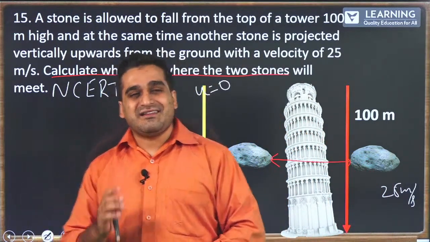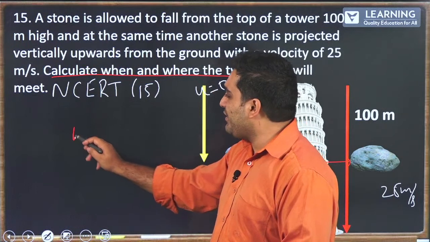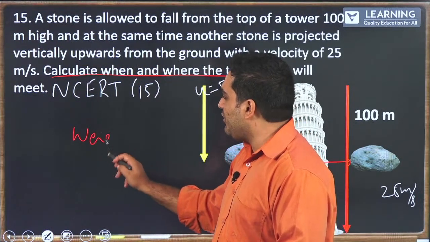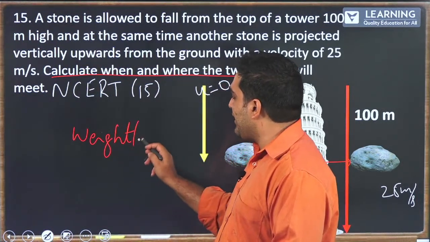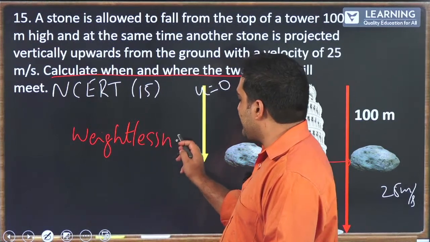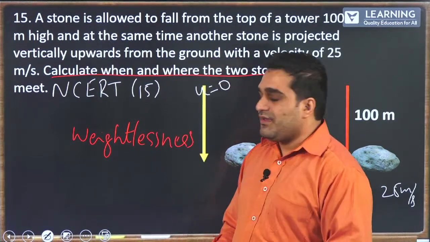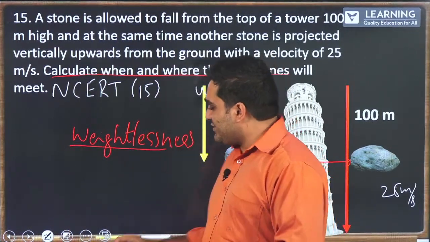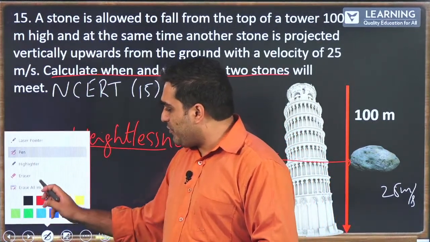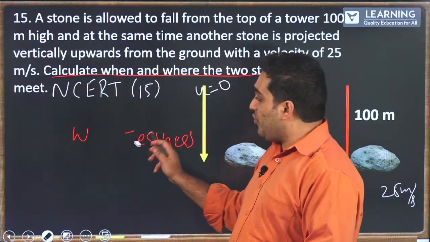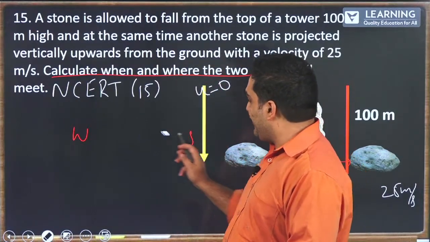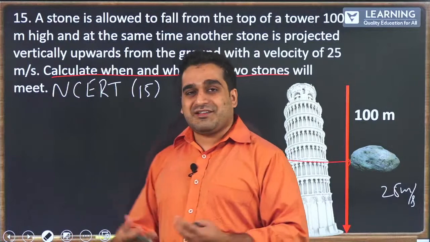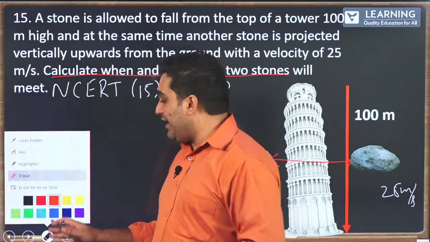So go ahead, conduct a little bit of research on this particular term, weightlessness. That will provide you more information as to why these astronauts feel as though they're not experiencing any gravity, even though they are. Okay?